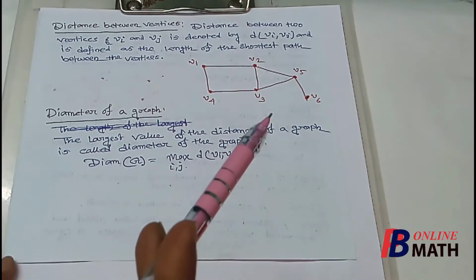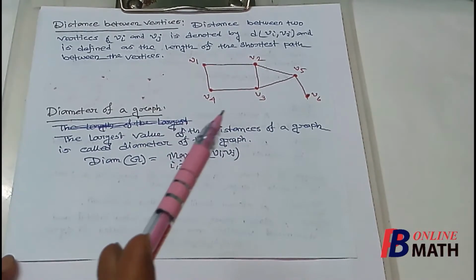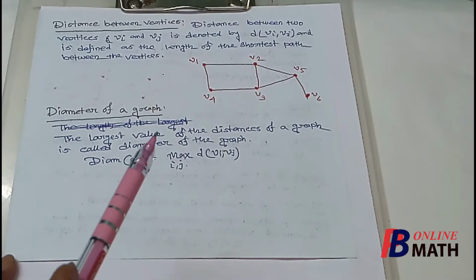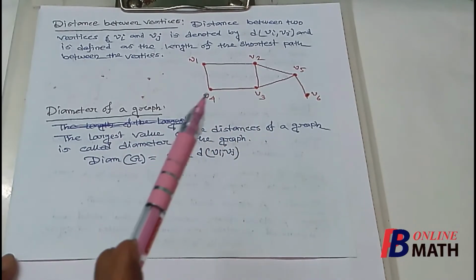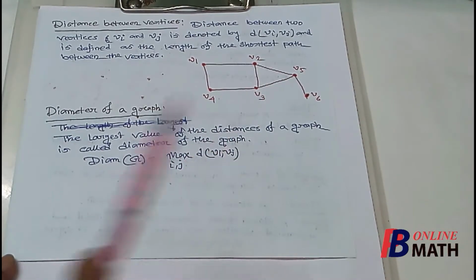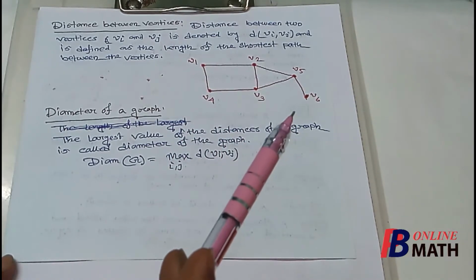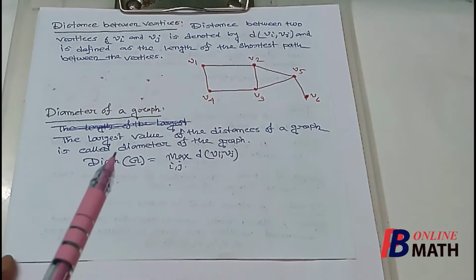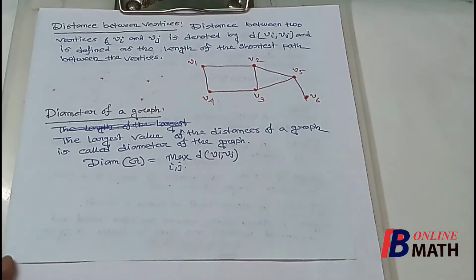Now if we compute the distances between any two vertices, then we shall find that this 3 is maximum, because for any pair of other vertices the distances are either 1 or 2. So this 3 is the maximum distance between any two vertices of this graph. So diameter of this graph is 3.